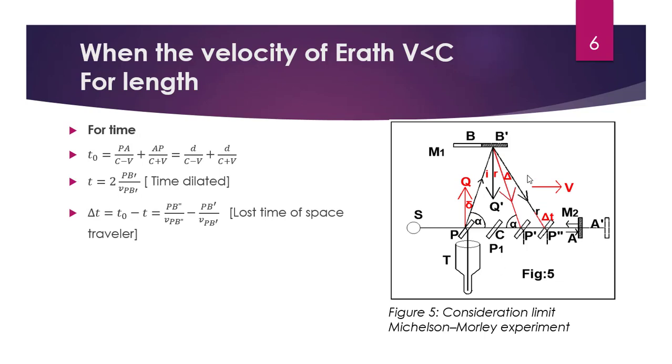Okay. So why is there the additional lost time? Because this limitation, the maximum limitation, actually results in the loss of time in the special relativity theory. Let's go to the next slide.